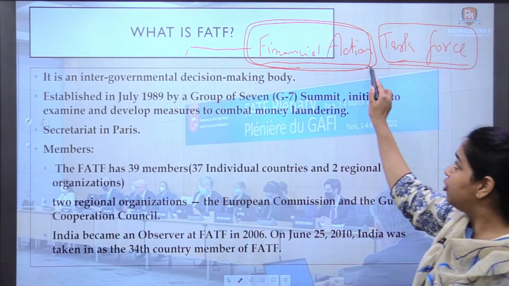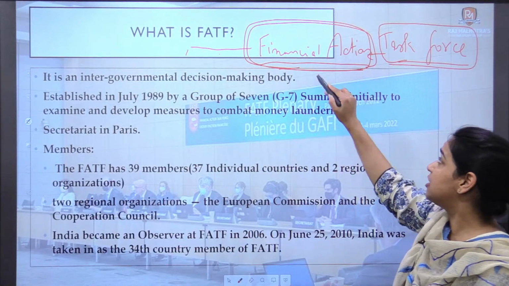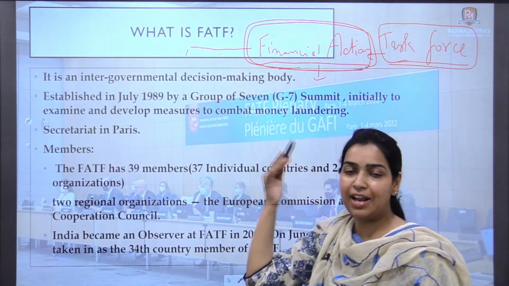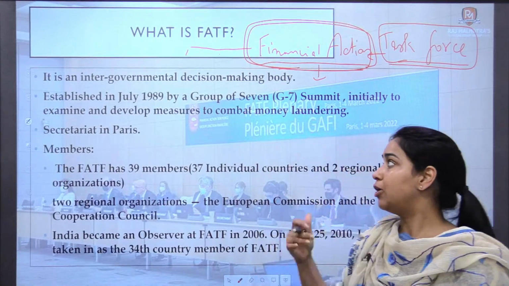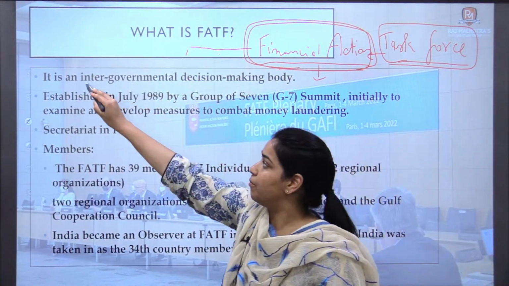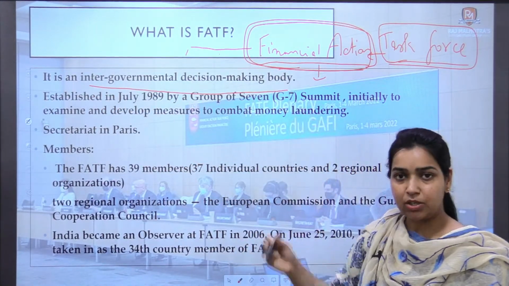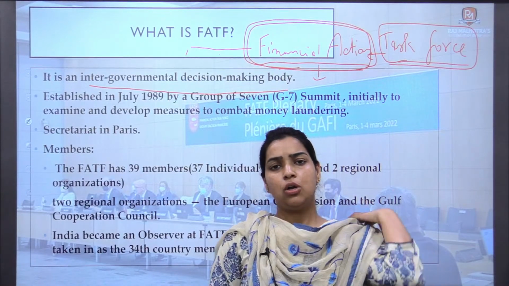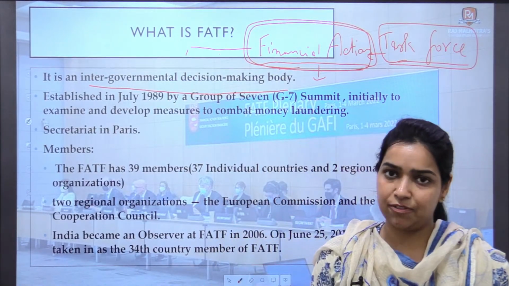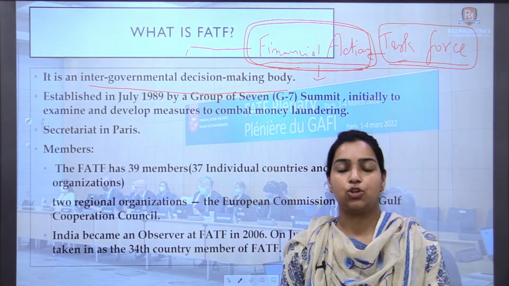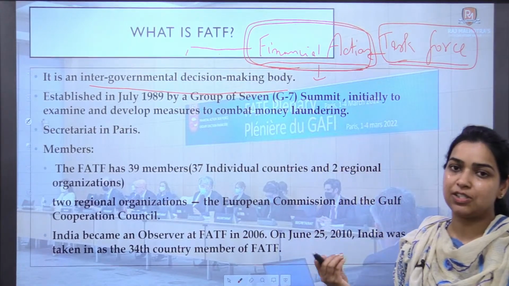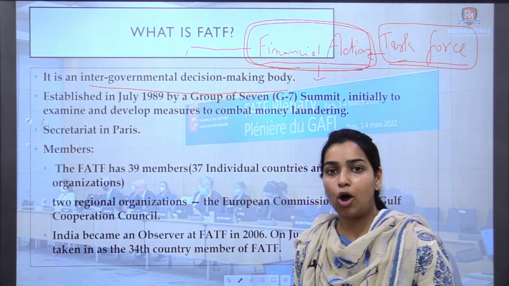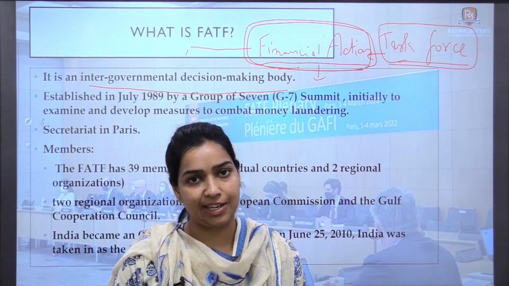And to take financial action against the non-abiding parties. Now this organization is an intergovernmental decision-making body. Decisions on what? They have certain objectives like preventing money laundering, to prevent terrorist financing. With regard to that, they take decisions and they prevent countries from financing such illegal activities.